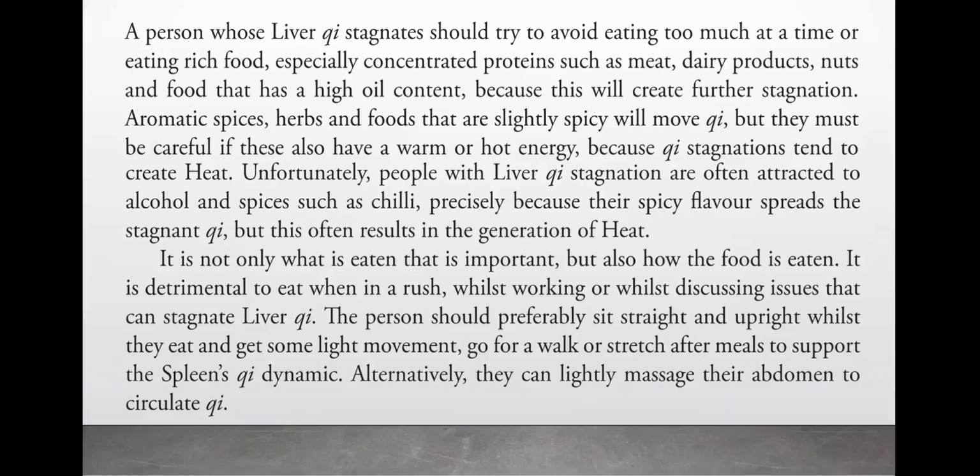Aromatic spices, herbs, and foods that are slightly spicy will move chi, but one must be careful if these also have a warm or hot energy, because chi stagnation tends to create heat. Unfortunately, people with liver chi stagnation are often attracted to alcohol and spices such as chili, precisely because their spicy flavor spreads the stagnant chi, but this often results in the generation of heat.